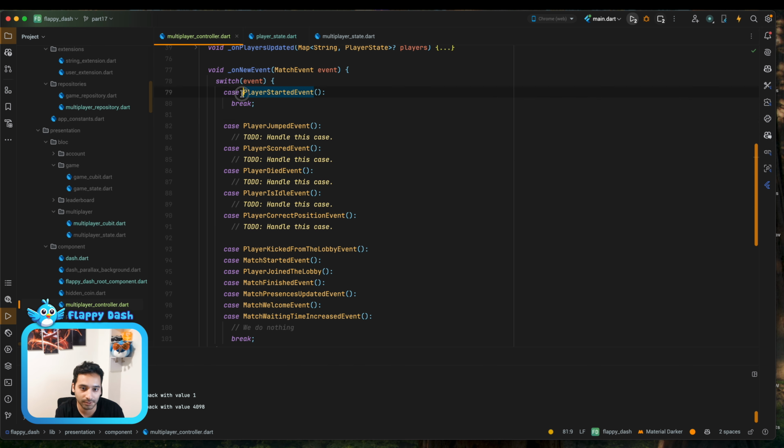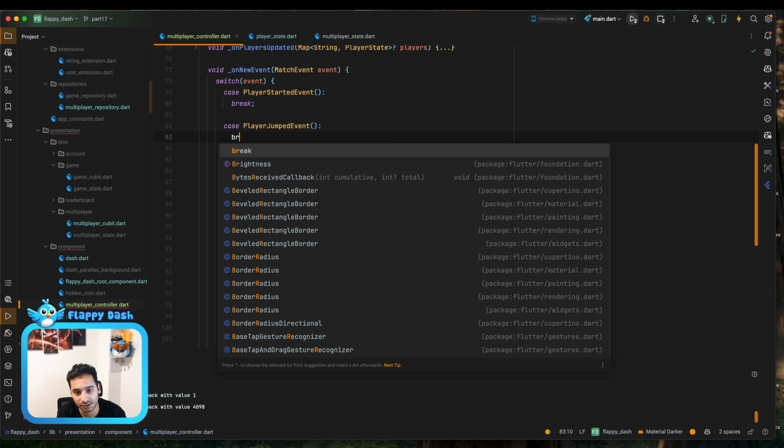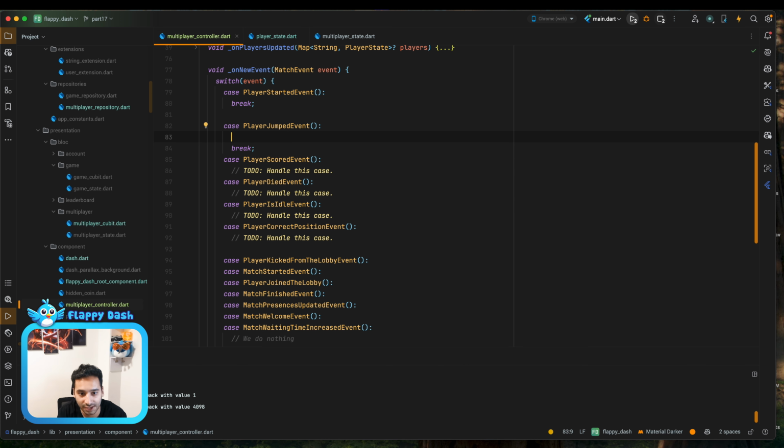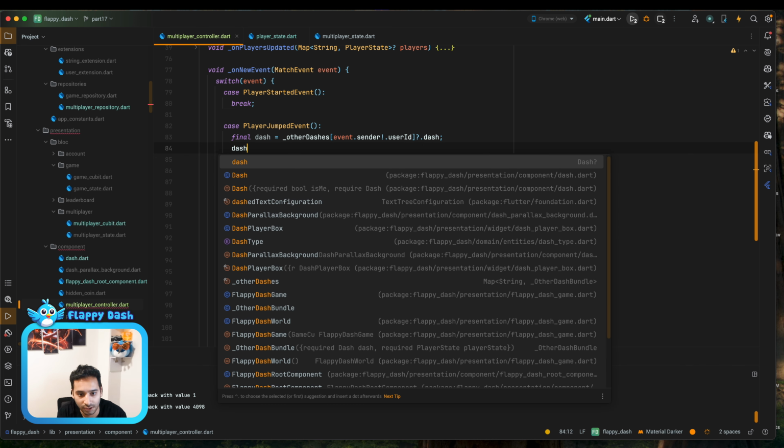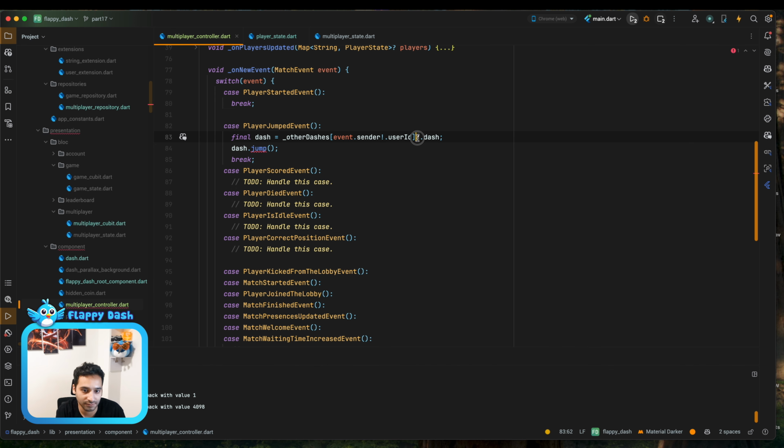For this one we don't do anything at the moment because the player has just started the game, and the first event that happens after the start event is the jump event. As you see, when you click on the start button, we just jump the player. And for this, we can just find the other dashes, event dot. We have a sender ID, I think. Yeah, we have the user ID of the sender, and we can just get the dash. And we can call dash.jump. So this way we can jump the dash that we have for this player.